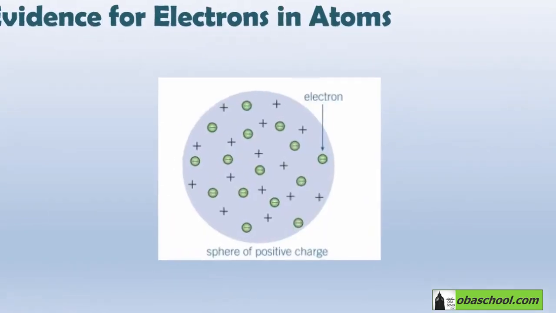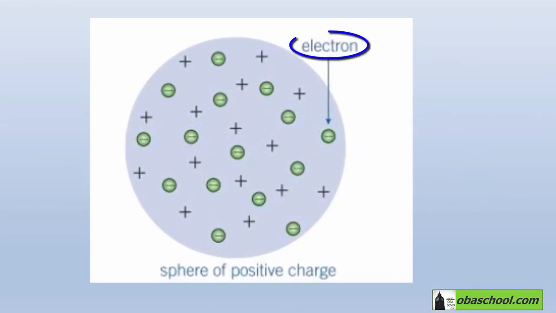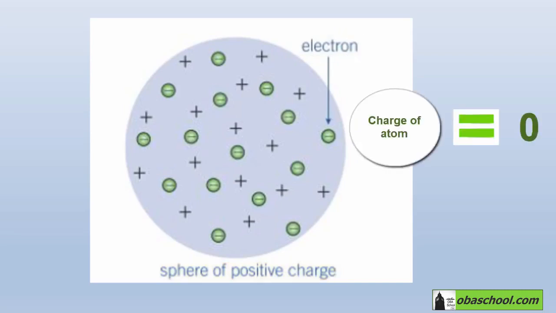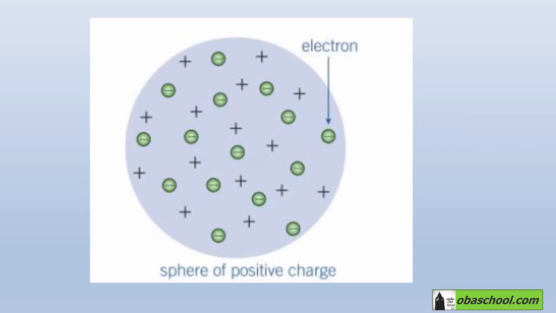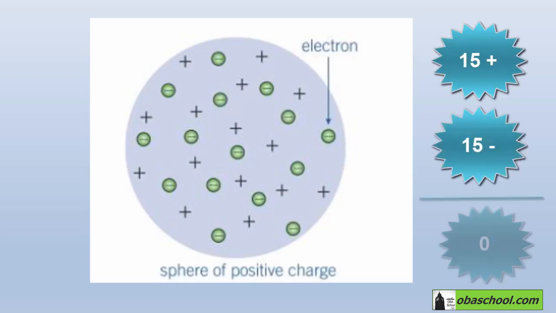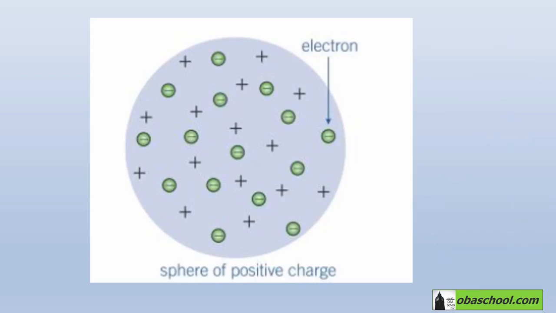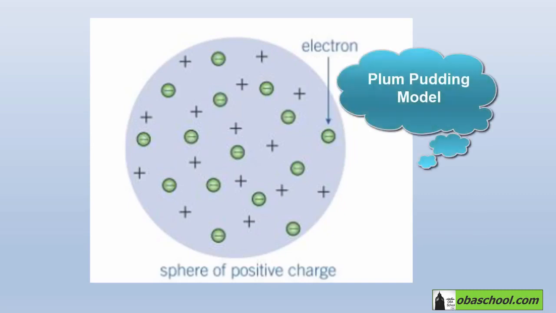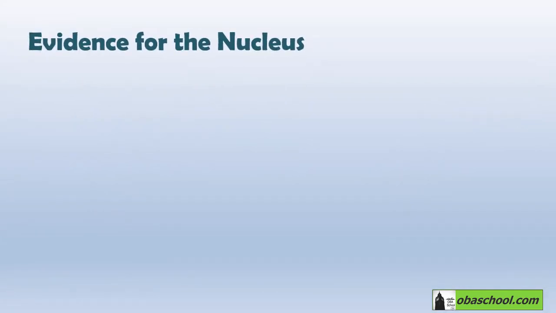And then a new model was proposed by Thomson in which the tiny negatively charged electrons are embedded in a cloud of positive charge, as you can see. Thomson knew that the atom carries no overall charge and thus the positive and negative charges must balance out in an atom. If you examine this model, you will find that there are 15 positive charges and 15 negative charges, and thus the overall charge of the atom will be zero. Actually, Thomson imagined the electrons as the bits of plum in a plum pudding, and then his model was called the plum pudding model.